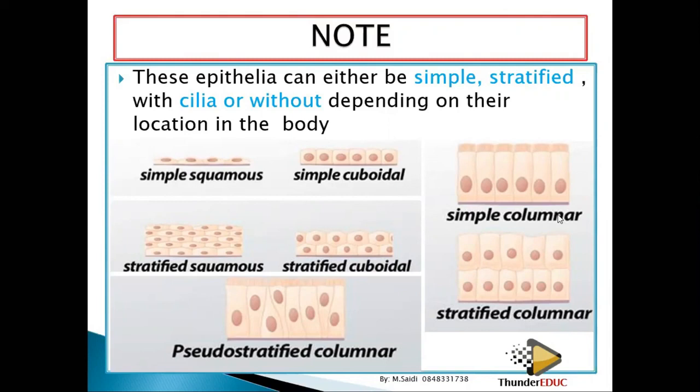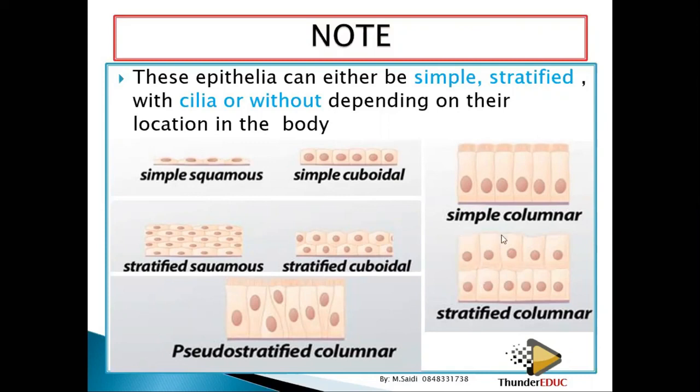You see? Now this one, it is columnar, yes? How many layers? It is two. So it means that it can't be simple because it has different layers. So it's going to be stratified. Which kind of shape? It is columns. So it's going to be stratified columnar.